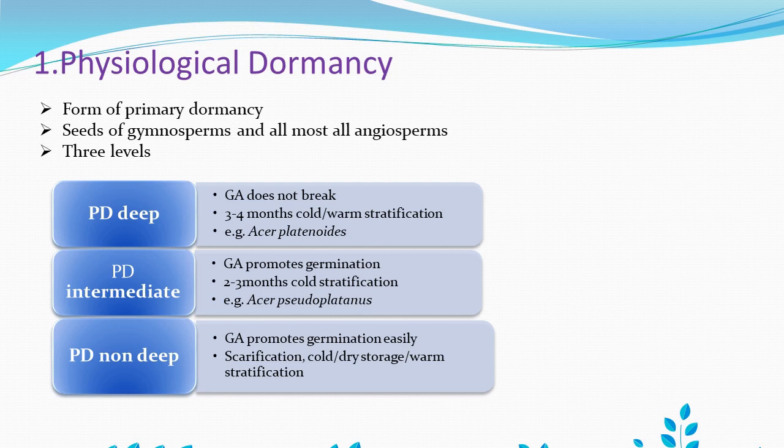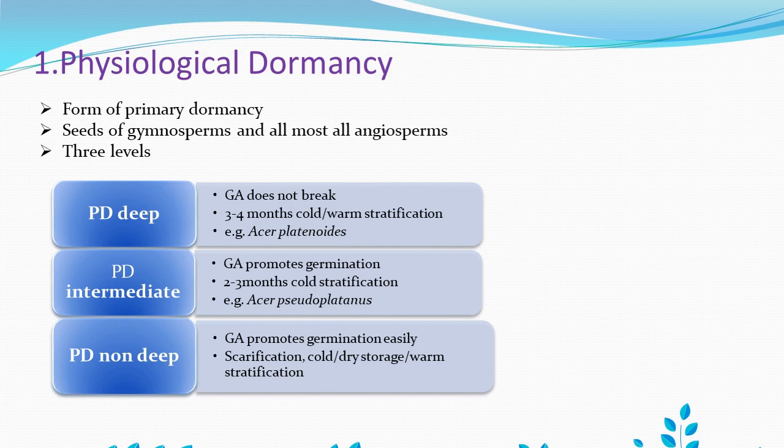Now we can easily predict that physiological dormancy is caused by internal physiological factors. These physiological factors may be metabolites and chemical components present within the cell that lead to such dormancy. Physiological dormancy can be divided into types. First we will see physiological deep dormancy.